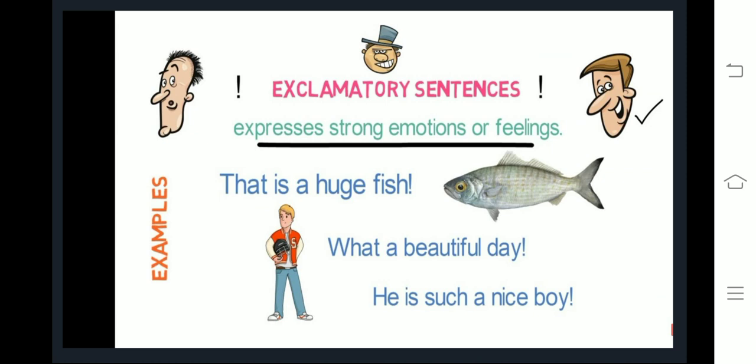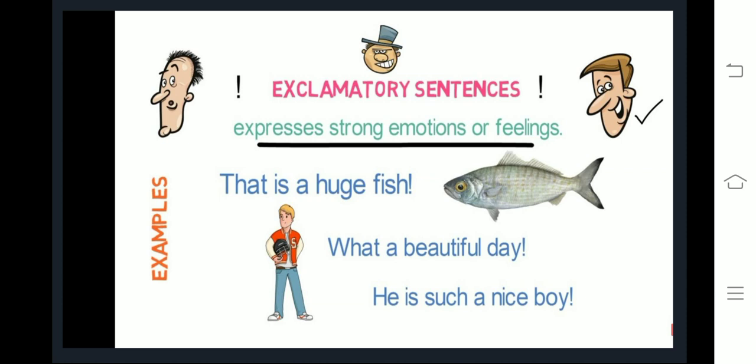Okay, let's look into next type of sentence, that is exclamatory sentences. What are exclamatory sentence? Exclamatory sentences are used to express strong emotions or feelings. They end with exclamation mark. It can be described like that when you are surprised or when you are happy or when you are angry. You use exclamation mark to express your emotion.